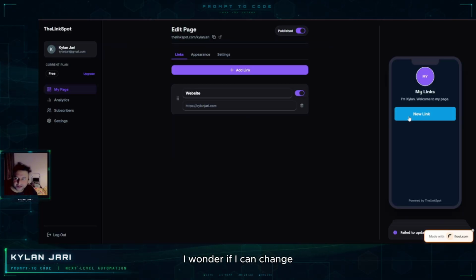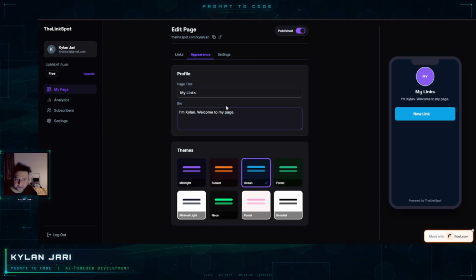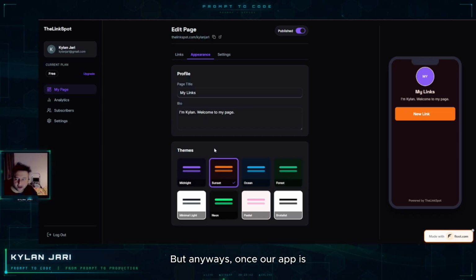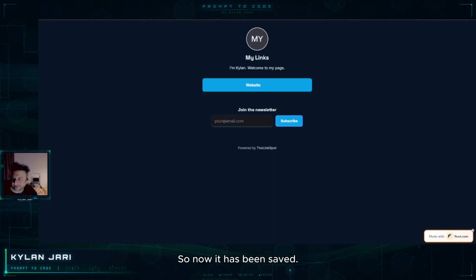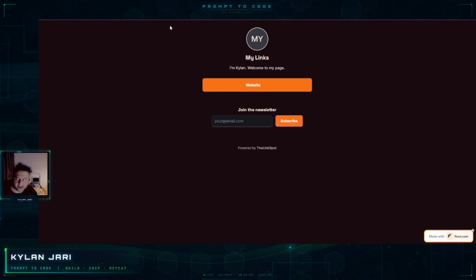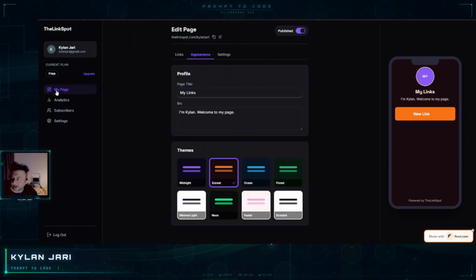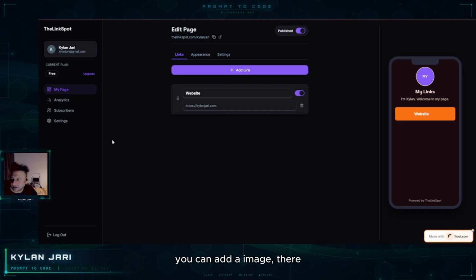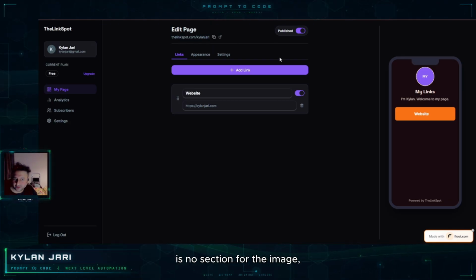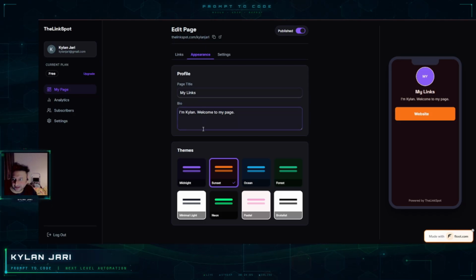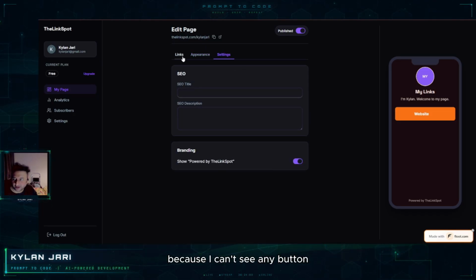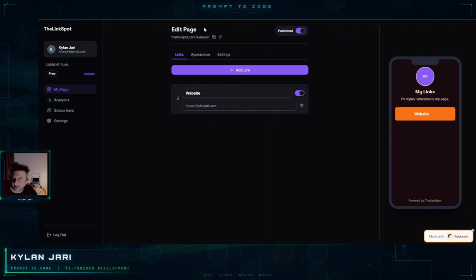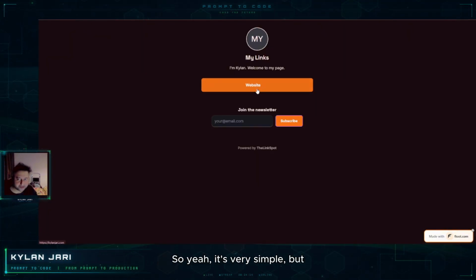I wonder if I can change the colors. Let me see. Okay, it takes a bit of time, it's a bit clunky, but anyway, once our app is finished, we will check what the issue is. Now it has been saved. If I click on refresh, I like this one. This is much better. In settings, I don't know if you can add an image. There is no section for the image, which I have to add because I can't see any button to add an image. So yeah, it's very simple, but I will make it perfect.